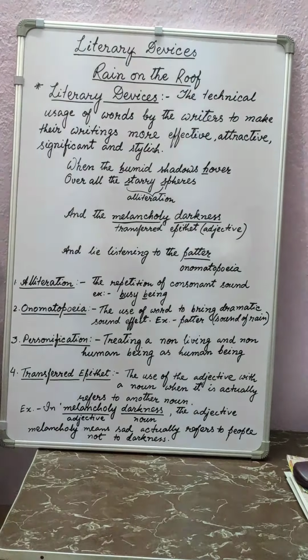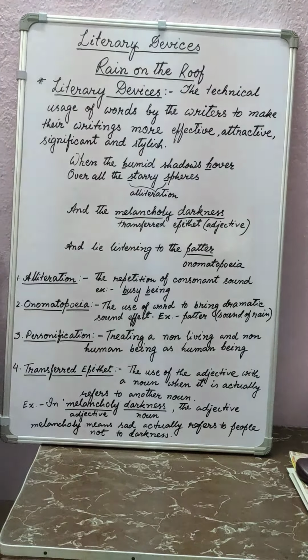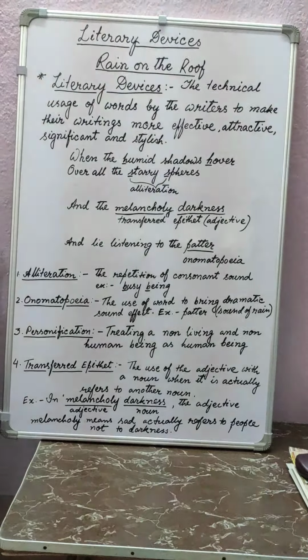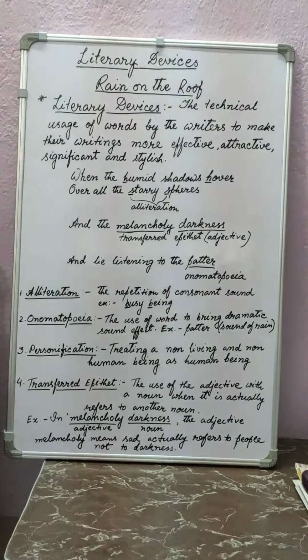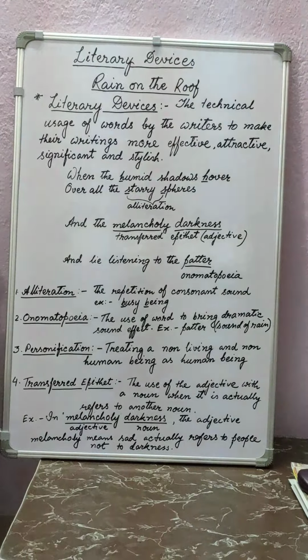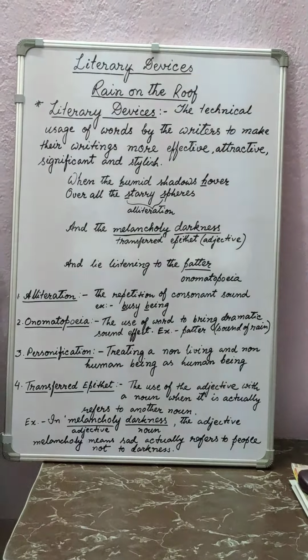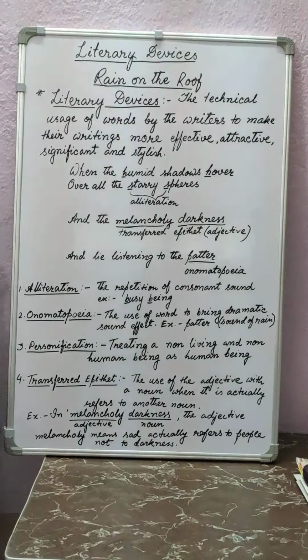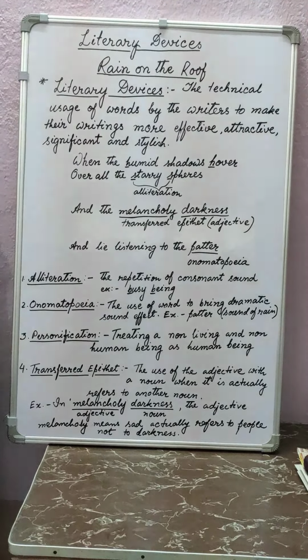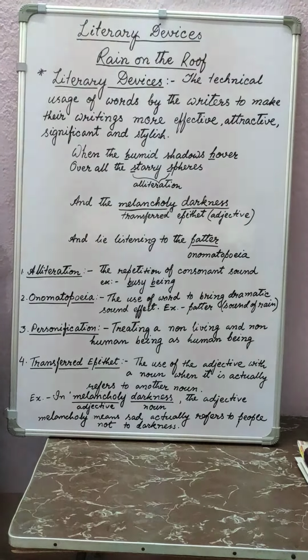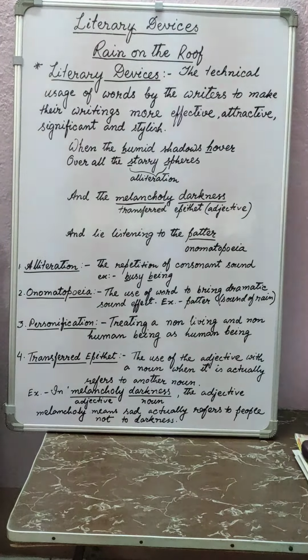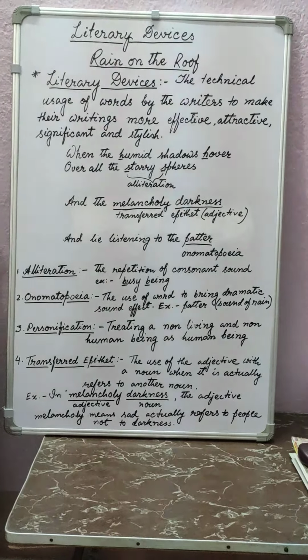Then we come to transferred epithet. Epithet actually means adjective, and transferred means moved from one place to another. When something is changing, that is called transfer. So it is the use of an adjective with a noun when it actually refers to another noun.